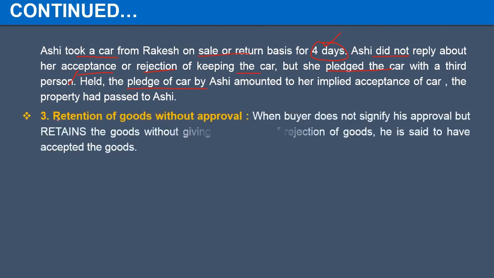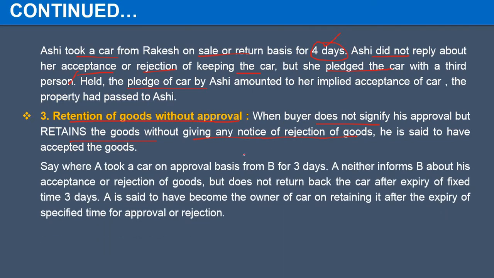Now the third point comes: retention of the goods without approval. When the buyer does not say anything about his acceptance or rejection, but he retains the goods without giving notice of rejection, it is accepted that the goods have been accepted by the buyer and the ownership has been transferred. Let us see one example.